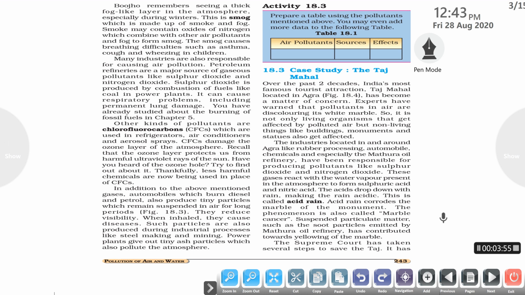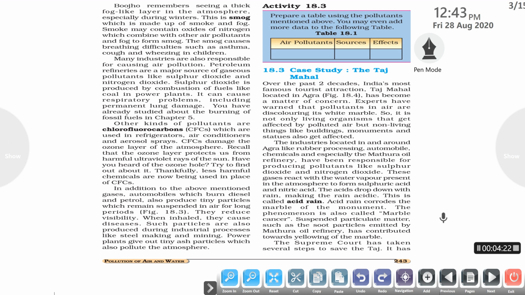Also, many industries are responsible for causing air pollution. For example, petroleum refineries, where petroleum purification is carried out, are a major source of gaseous pollutants like sulfur dioxide and nitrogen dioxide. Sulfur dioxide is produced by the combustion of fuels like coal in power plants. These fuels can cause various respiratory problems like permanent lung damage, bronchitis or emphysema in humans. So this is also one of the causes of air pollution.